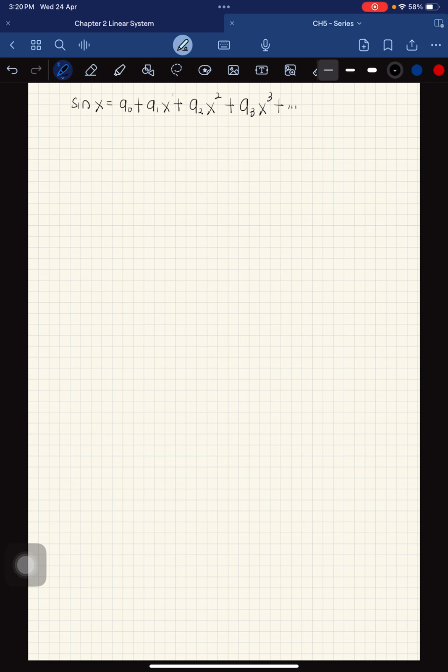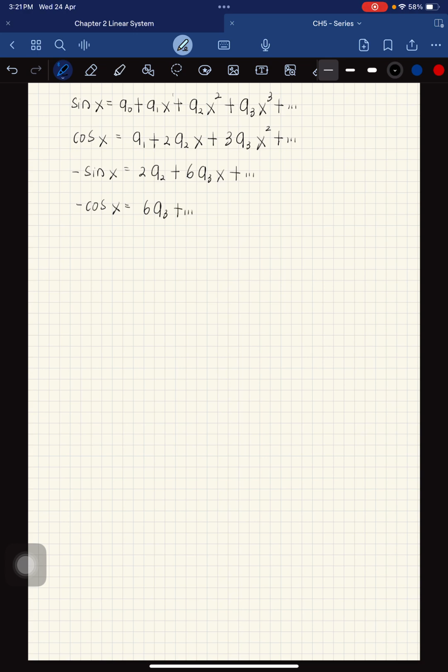Okay, and then you differentiate. So differentiate sine x, we get cos x equal to a1 plus 2a2x plus 3a3x squared. And then differentiate again, we get negative sine x equal to 2a2 plus 6a3x plus blah blah. Differentiate again, we get negative cos x equal to 6a3 plus blah blah blah.